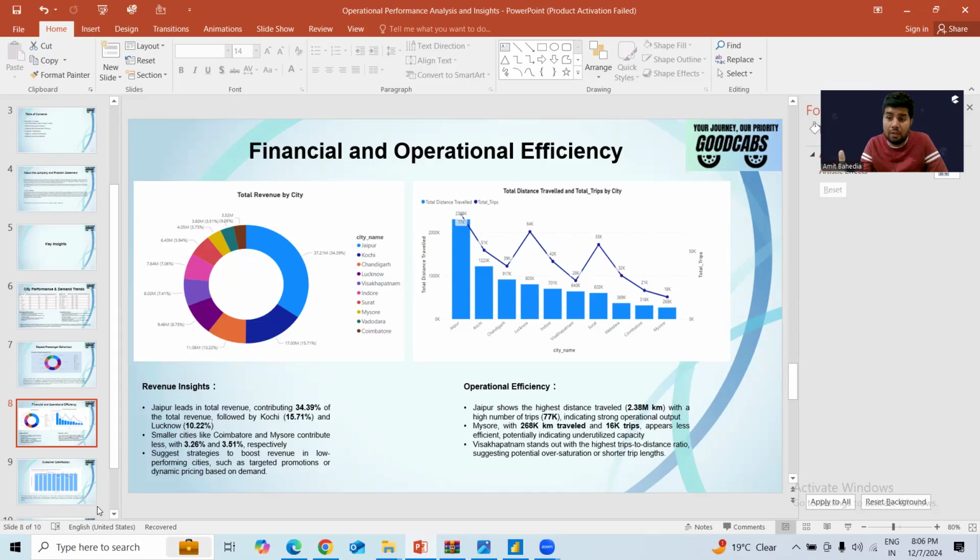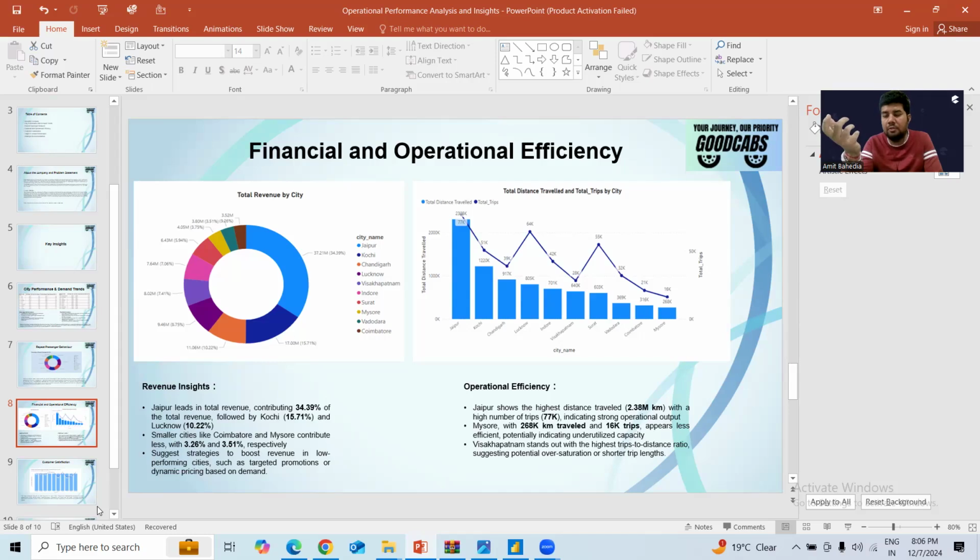So company definitely have to consider that key: how many trips are there and how much distance is traveled. They need to see that. There should not be a situation with a larger number of trips but less distance traveled. So trips to distance traveled is also a very key ratio they have to see, because if the number of trips is high but the distance is less, there is no increase in the generation of revenue.